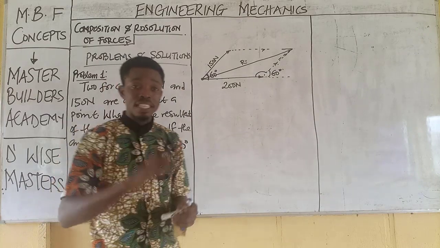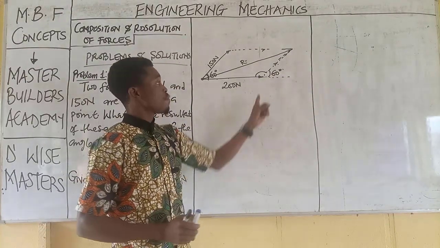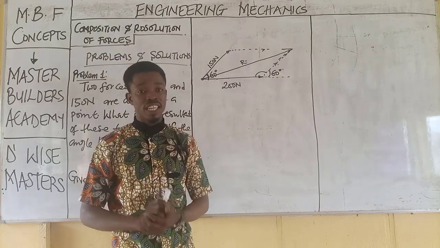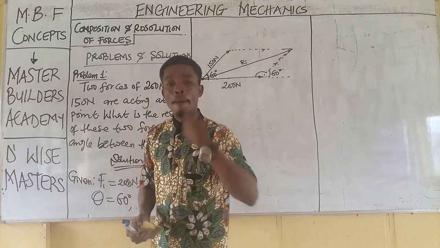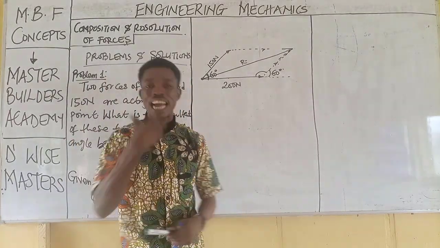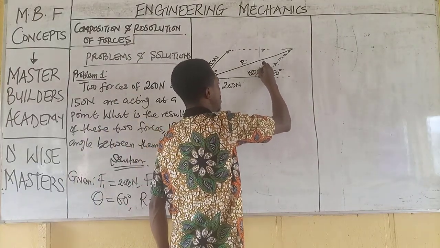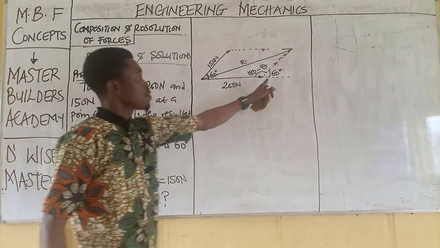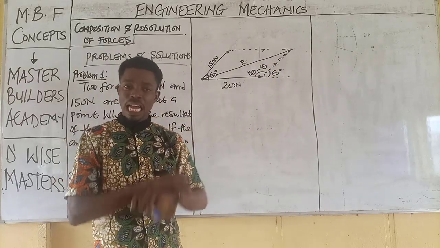One of the theories in geometry states that the sum of angles on a straight line is 180 degrees. So the angle here plus 60 must be equal to 180. If I make this angle the subject of the formula, I will have 180 minus 60. If we remove 60 from 180, we will have 120. So this angle is the same thing as 180 minus theta, and remember that theta is equal to 60 degrees. If we remove 60 degrees from 180, that gives us 120.